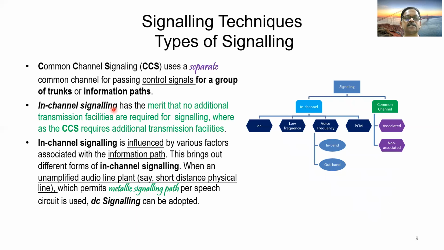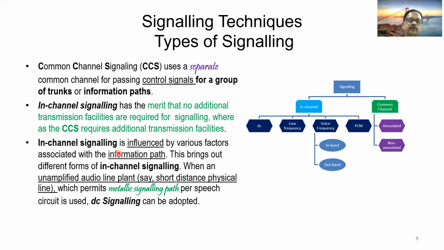In-channel signaling has the merit that no additional transmission facilities are required for signaling, whereas CCS requires additional transmission facilities. Since the speech and signal pass through different trunks, in case of CCS some additional transport network facilities, transmission facilities are required, whereas it is not required in in-channel signaling.